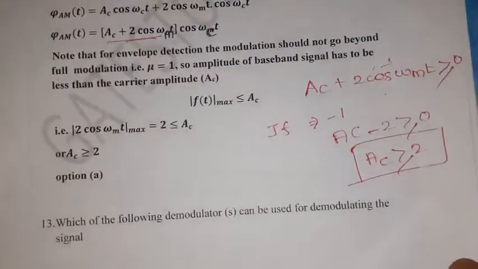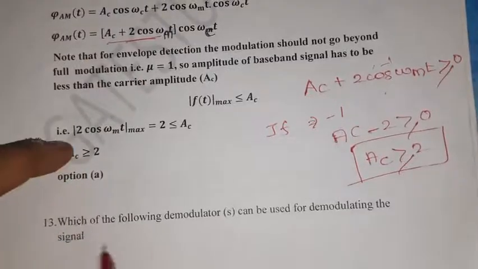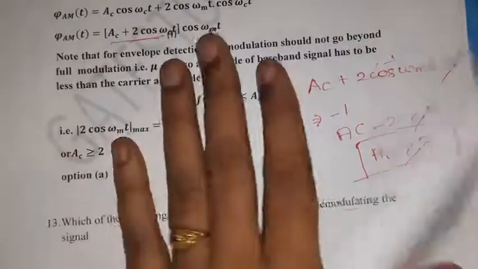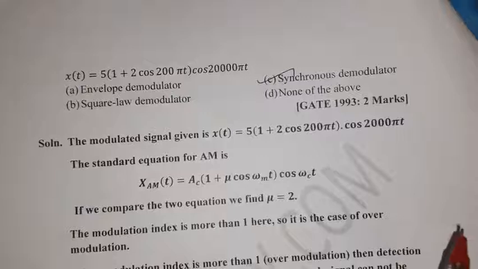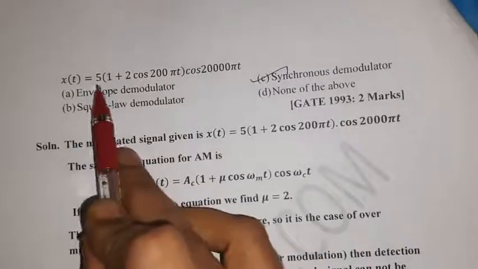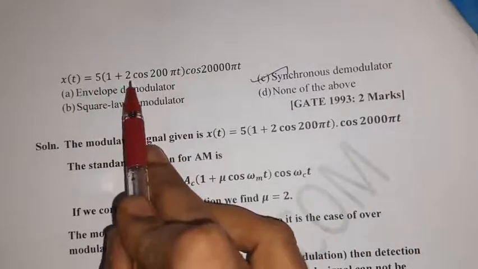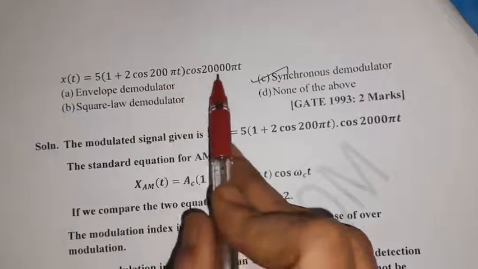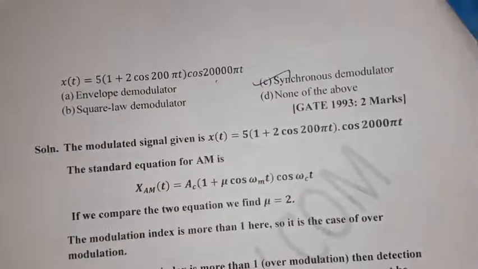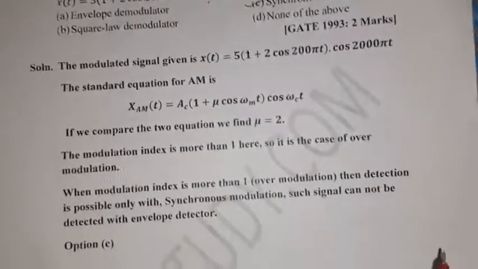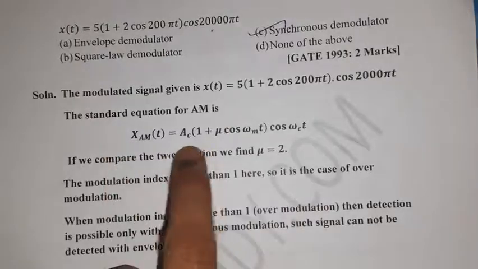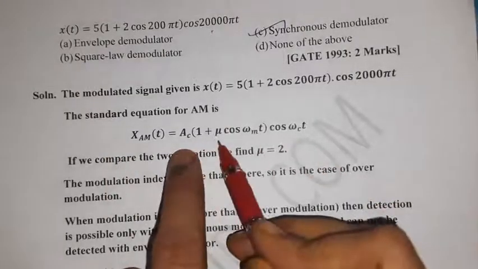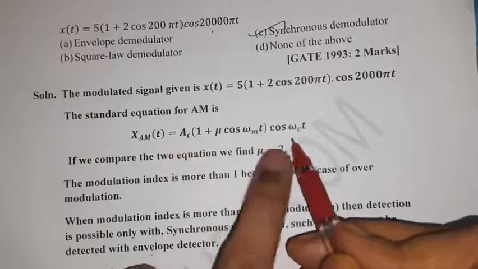Next question: which of the following demodulators can be used for demodulating the signal? For this signal, x of t equal to 5 into 1 plus 2 cos 200 pi t into cos 20,000 pi t. This is the standard form of the AM signal: AC into 1 plus mu cos of omega mt into cos of omega ct.